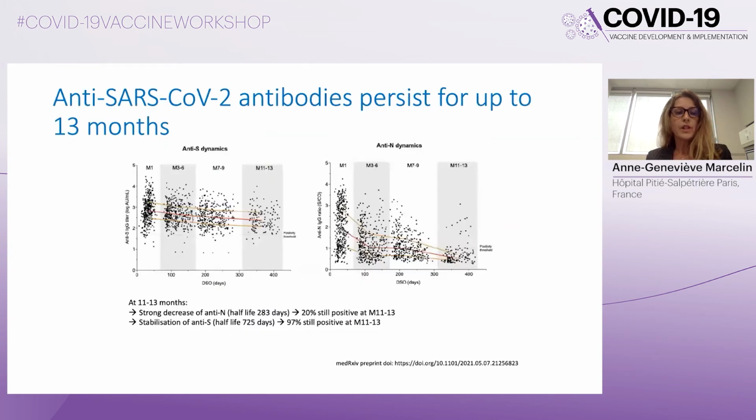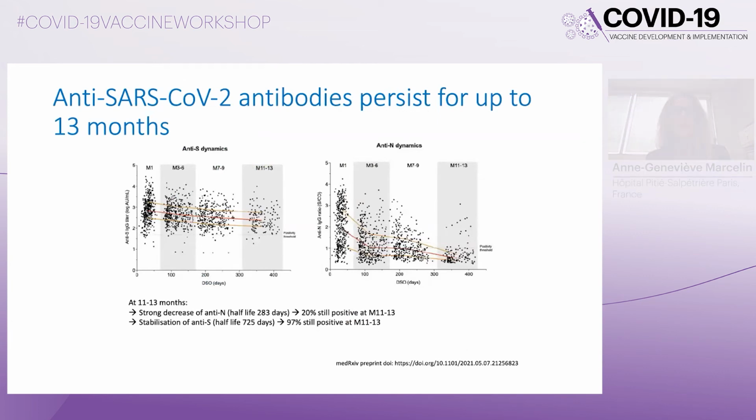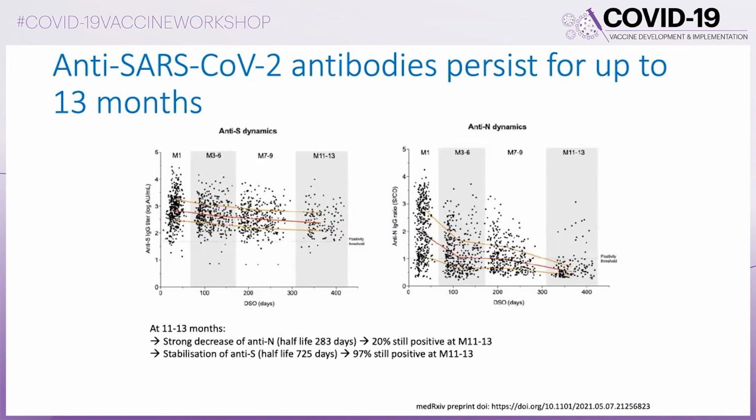And to finish, I would like to say a few words about the antibodies. This is a study that you can see in Medrxiv showing that anti-SARS-CoV-2 antibodies can persist for up to 13 months in healthcare workers.